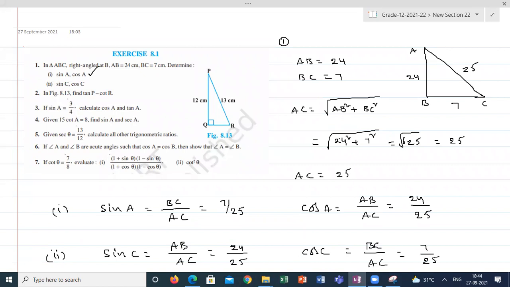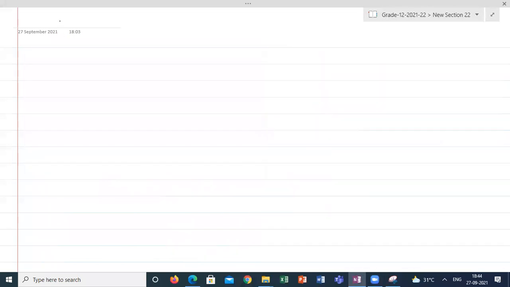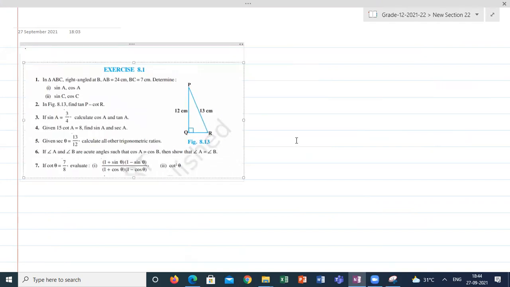This is how we can complete this question. Please, any doubts, please let me know. If okay, I will move to the next question. Please say yes or no. Yes, sir. The next question is also the same. They might change the angles and they are asking some statement. Next question, they gave triangle PQR and they gave the diagram itself. This is the triangle PQR and they gave the hypotenuse and they gave PQ and they are asking tan P minus cot R. First find out the third side. What is the third side?